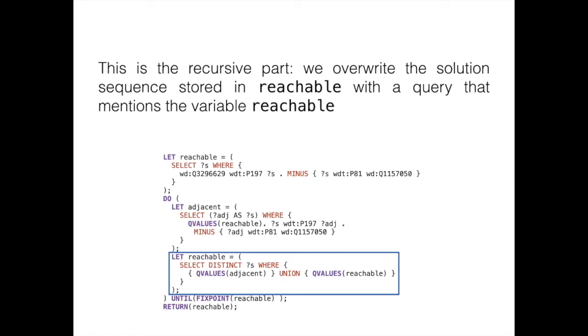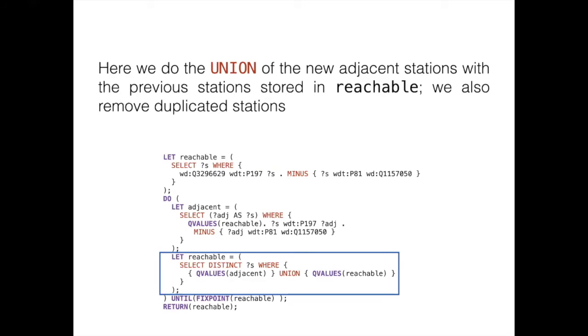And here we have the recursive part. We define the variable reachable again, and note that in the query, we are using the qvalues of the variable reachable. So we are defining the variable reachable in terms of itself. Thus, in each iteration of the loop, we are adding reachable stations from Palermo. First stations at distance 2, then at distance 3, and so on. This is because here we are doing the union of the new adjacent stations with the previous stations stored in the variable reachable. We are also removing duplicated stations.